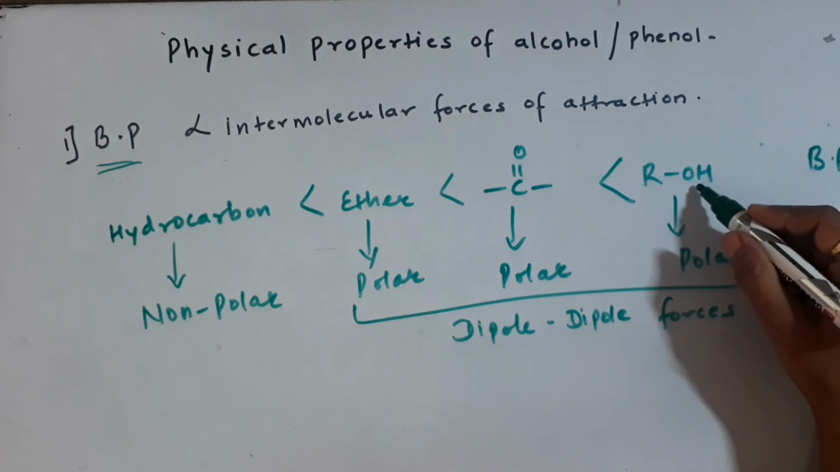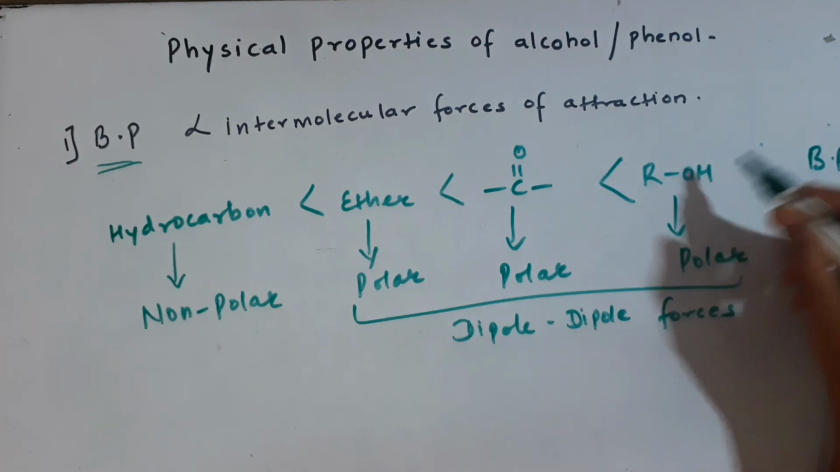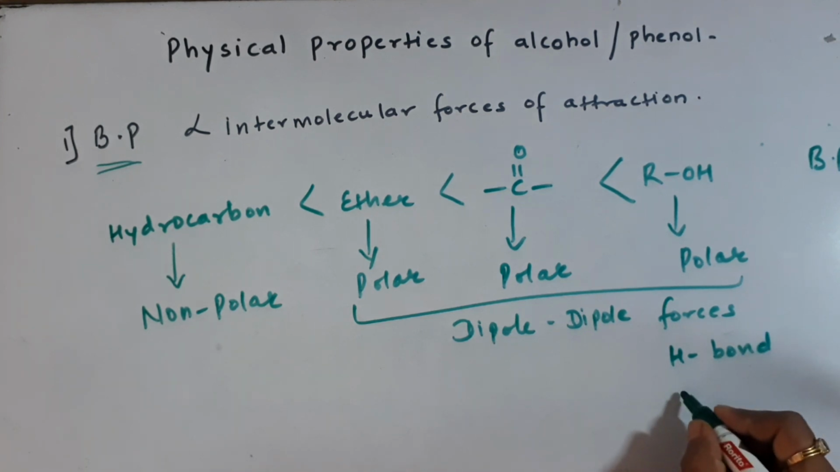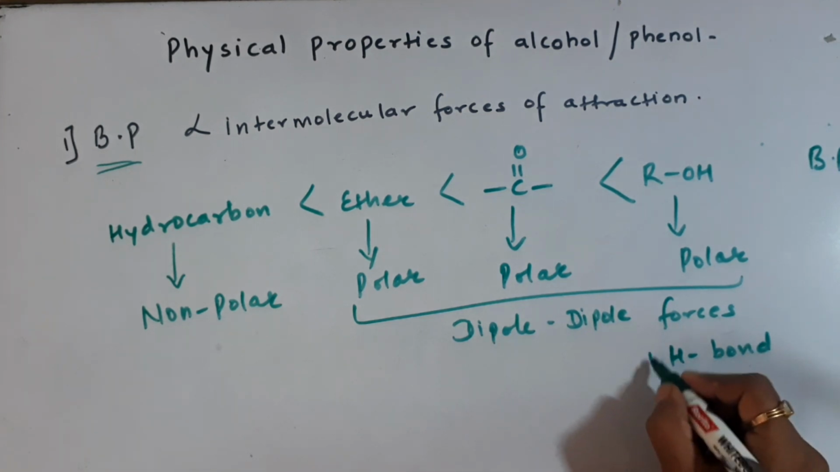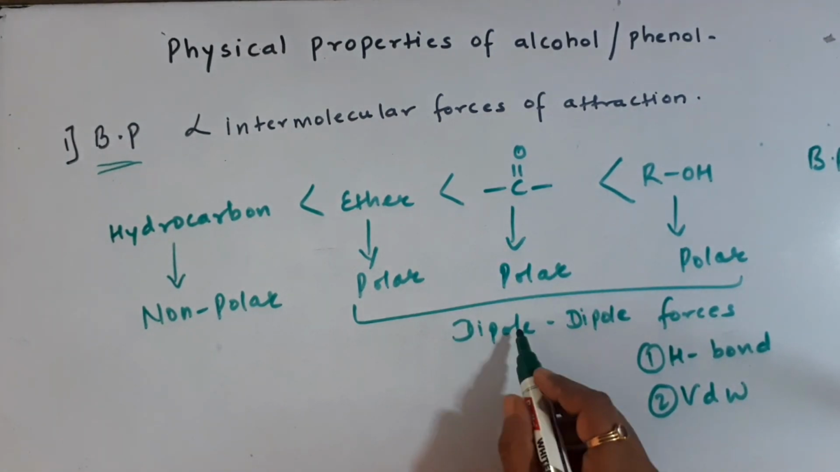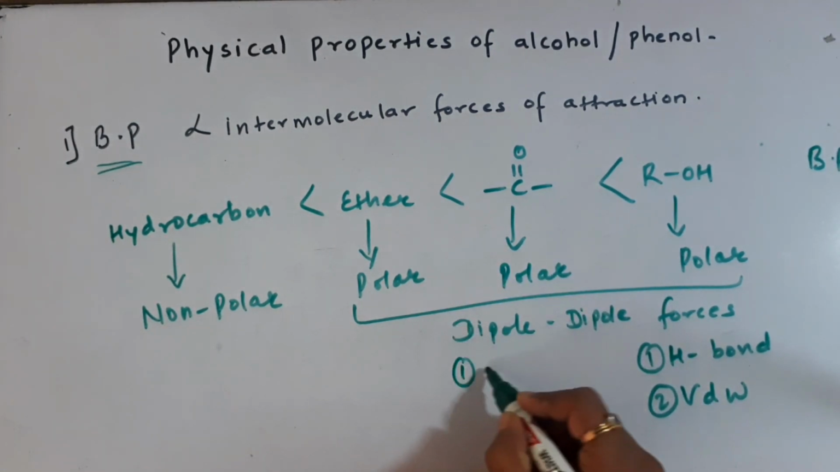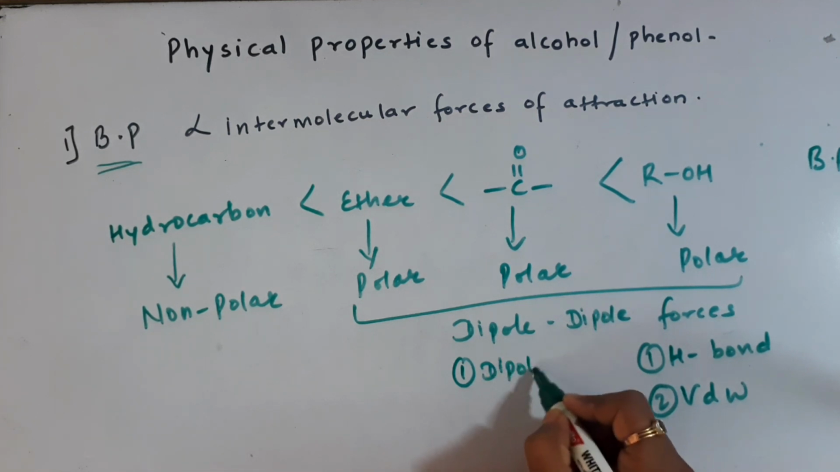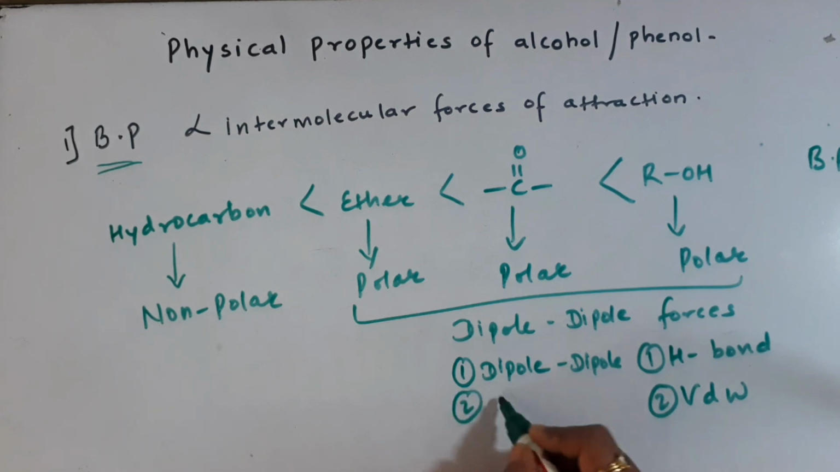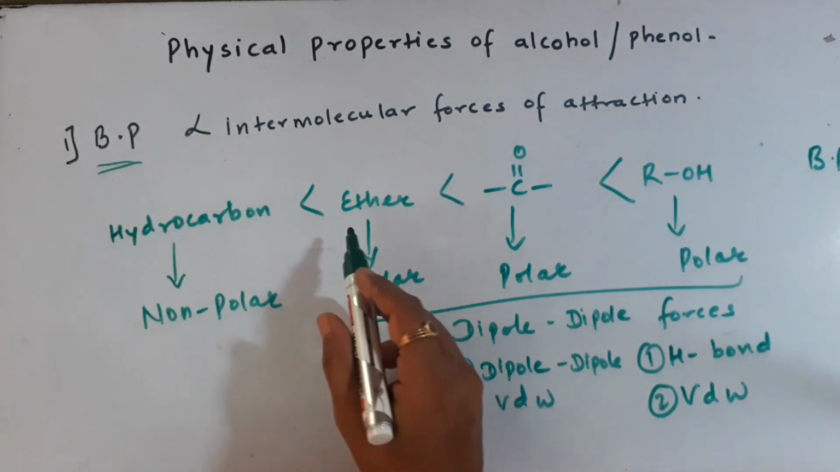What kind of forces are present in alcohols? We have seen they can be hydrogen bonds, number one, and number two, van der Waals forces. So two forces are operational in alcohols. In aldehydes and ketones, you will just have dipole-dipole, no hydrogen bonding possible here. So only dipole-dipole and van der Waals forces. In the case of ethers, they are not that polar.